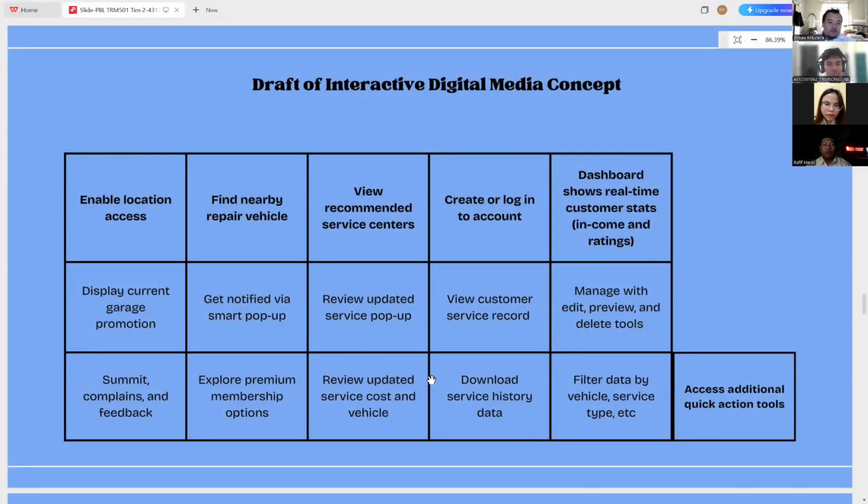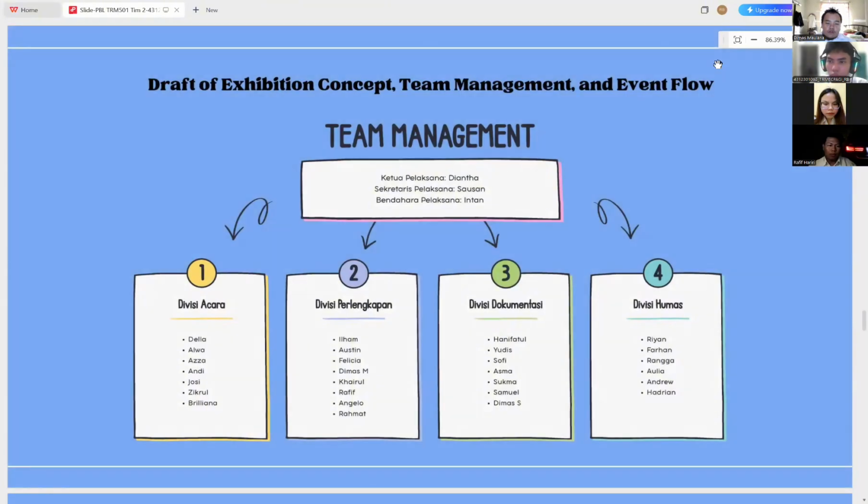For the draft of digital media interactive concept, it's like search for the nearest location, then repair and service recommendation. Next. This is our exhibition team's concept. I happen to be in the equipment team and I'm a member. Next.